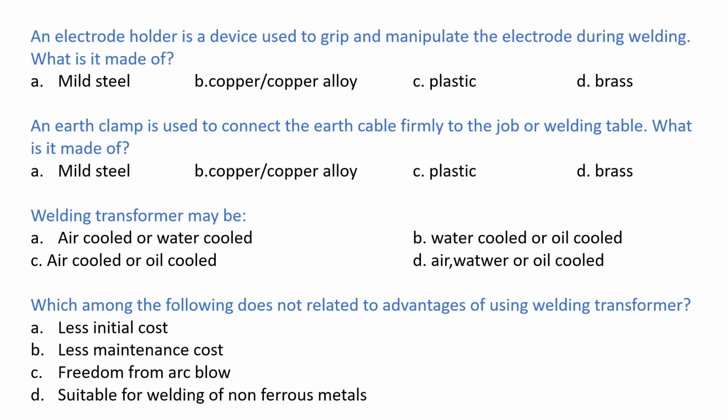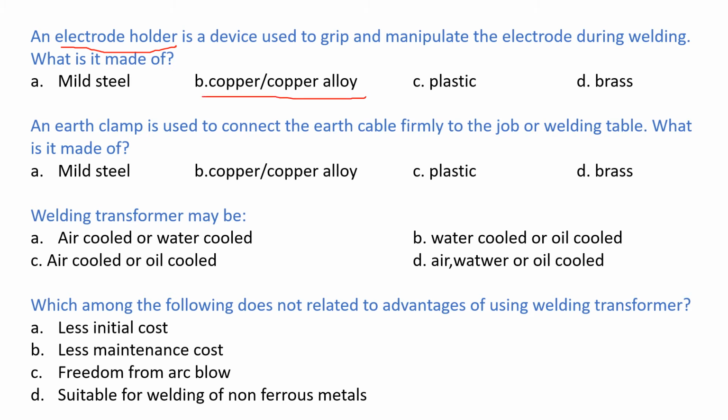Let's discuss some MCQ questions. An electrode holder is a device used to grip and manipulate the electrode during welding. What is it made of? Options: mild steel, copper or copper alloy, plastic, brass. The correct answer is copper or copper alloy.